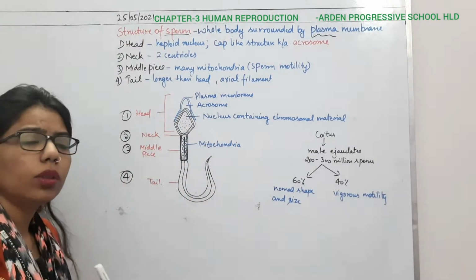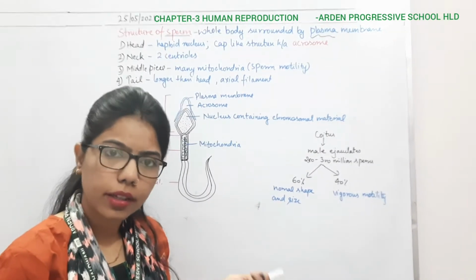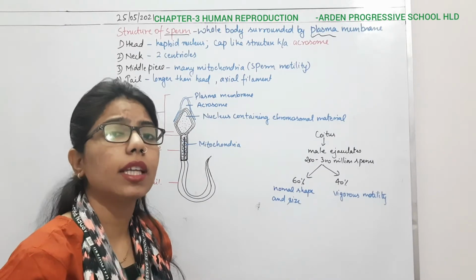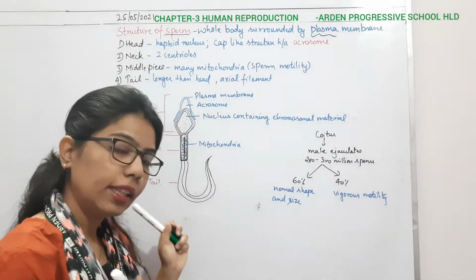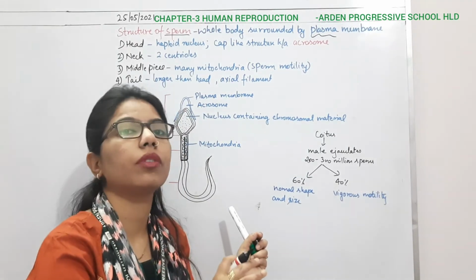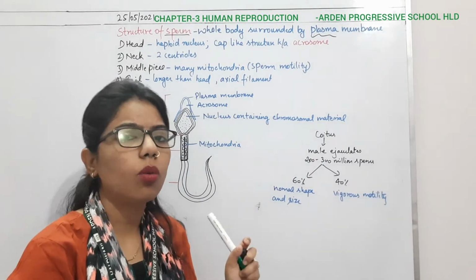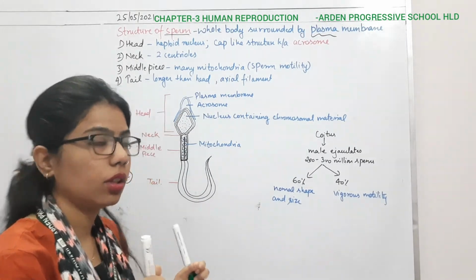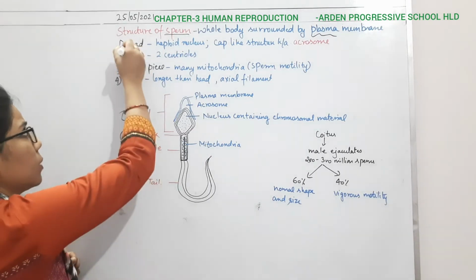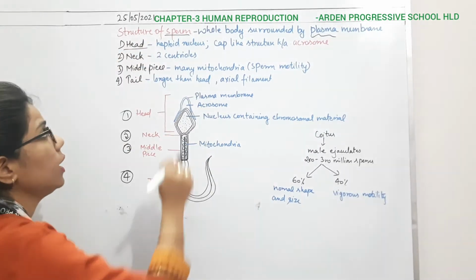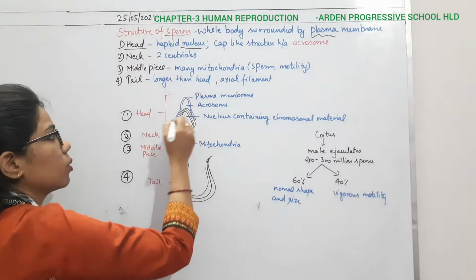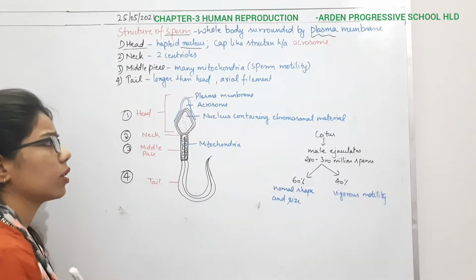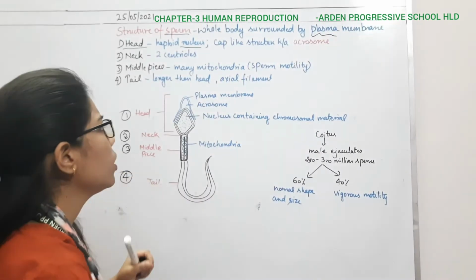So here we know that sperm is also a cell, right? And every cell has a nucleus. Okay, and that nucleus is going to fuse with the nucleus of an ovum. Then only there will be fertilization. So here the head is responsible for what? It contains the haploid nucleus. Okay, the structure contains the haploid nucleus here.